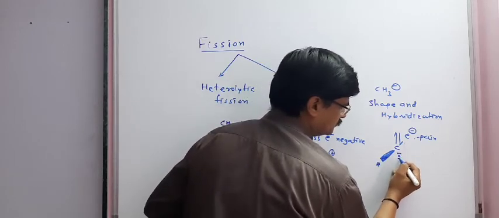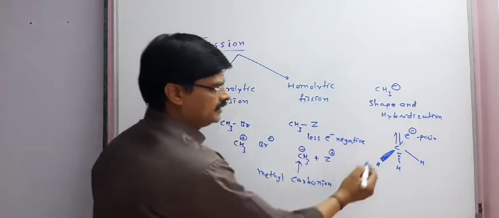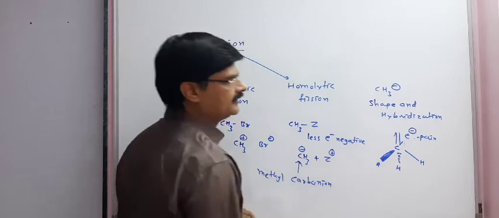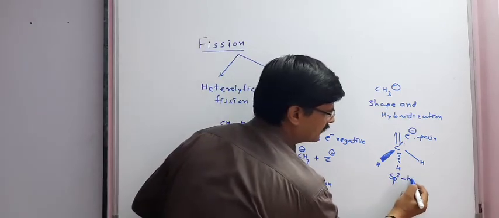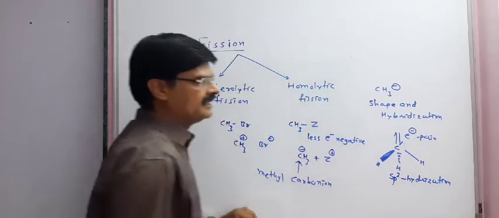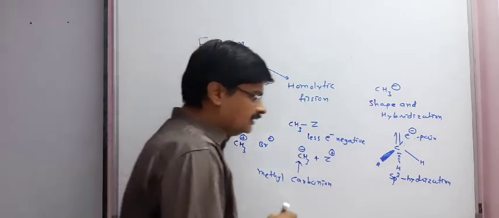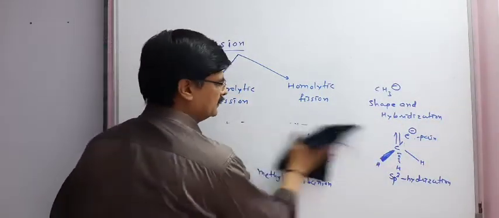This will be the structure for the CH3 minus ion, and the hybridization will be sp3.